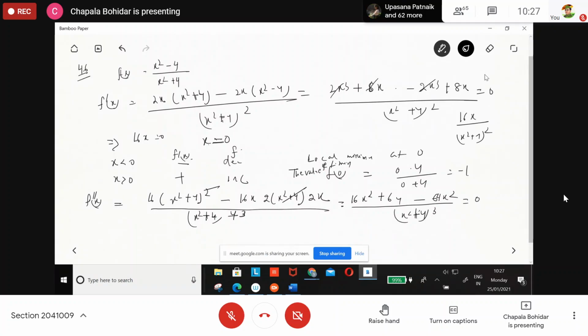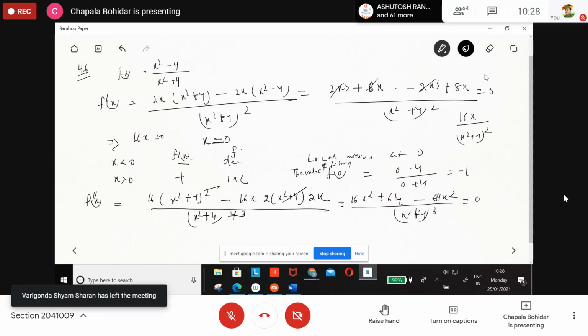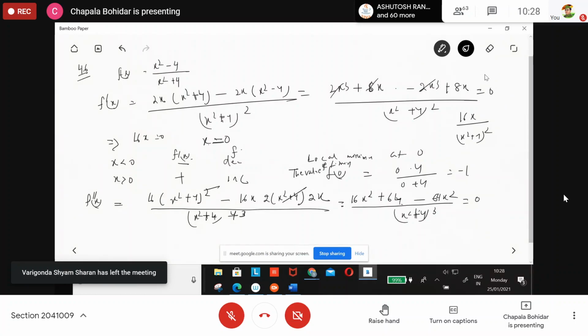So what we are getting here is 64 minus 48x square. Any wrong here? I think it is correct. I'm asking you, are you doing this part or not? Yes, ma'am. So what do you get here? Plus minus 2 by root 3.